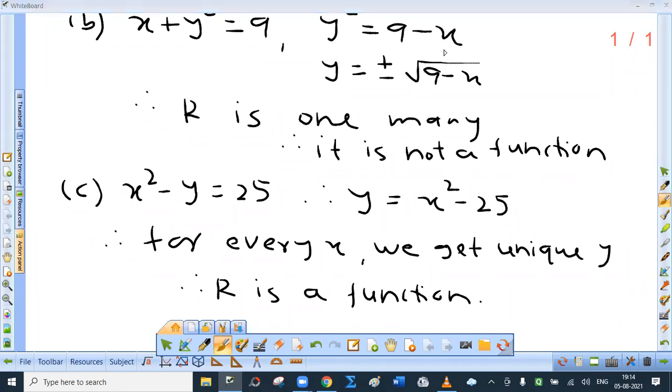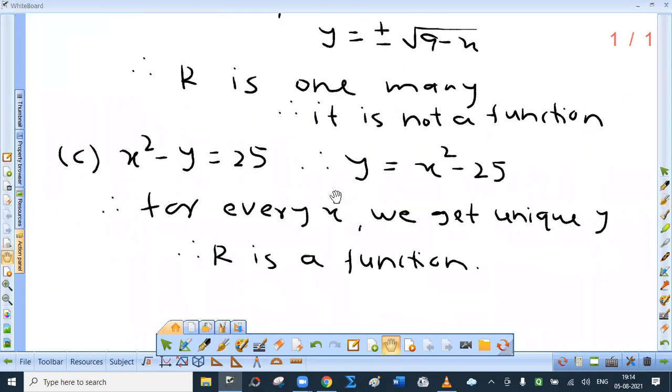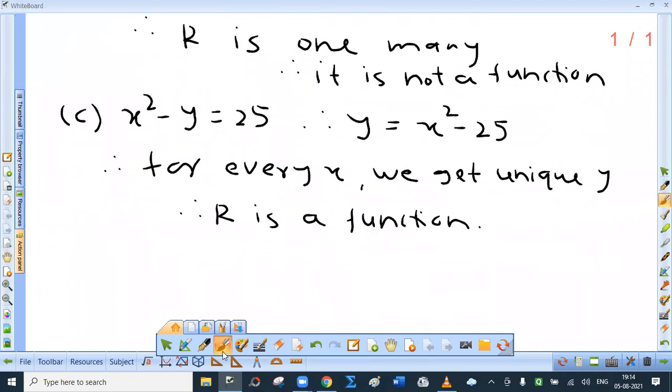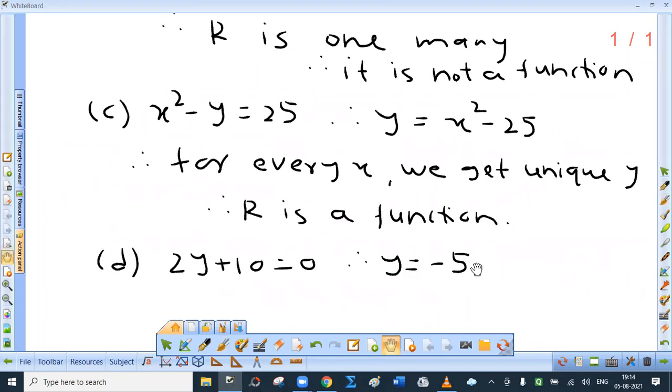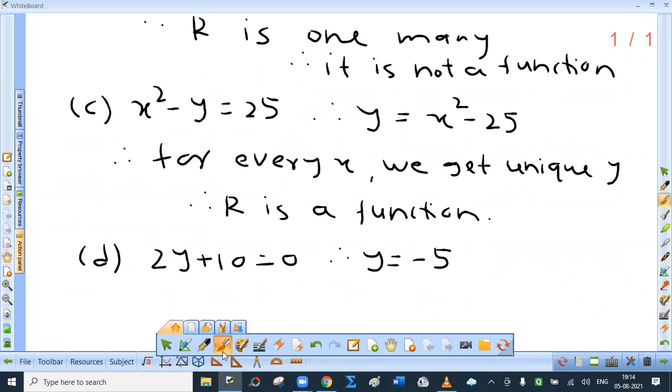Now what can you say about D and E? What is D? 2y plus 10 equal to 0, so y equal to minus 5. Now you may say that this is not a function because x is not there. Just a minute, I can write this as minus 5 into x raised to 0.